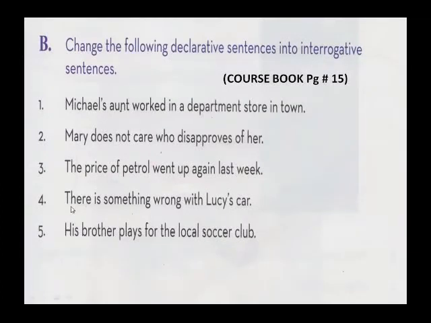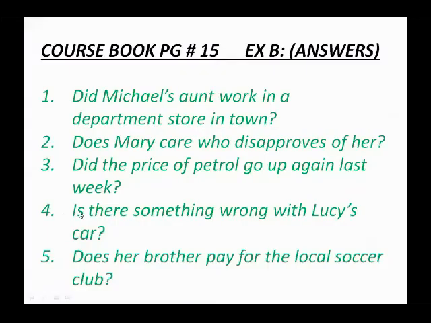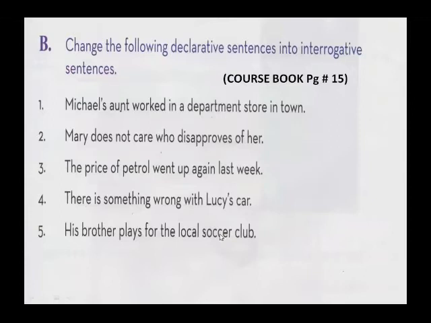Now the fourth one is: There is something wrong with Lucy's car. This again is a positive, affirmative statement because there is nothing negative here. The writer is not negating anything. So what will be the interrogative sentence of this one? Is there something wrong with Lucy's car? See, you can see the helping verb before the subject of the sentence.